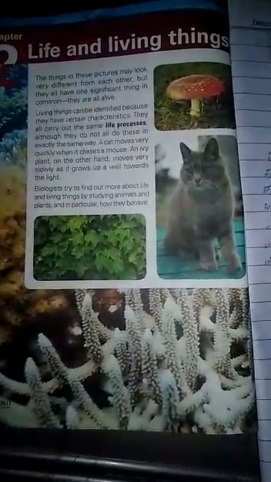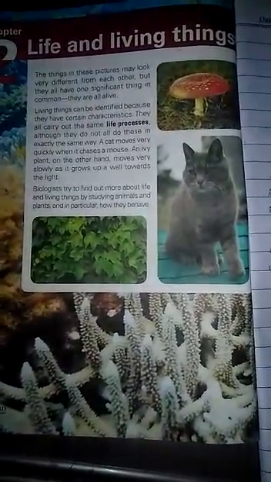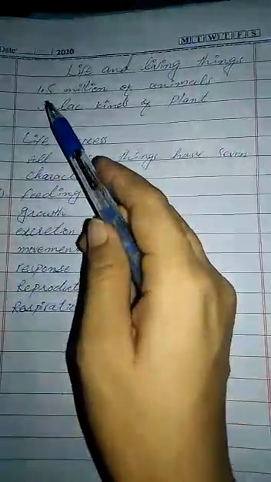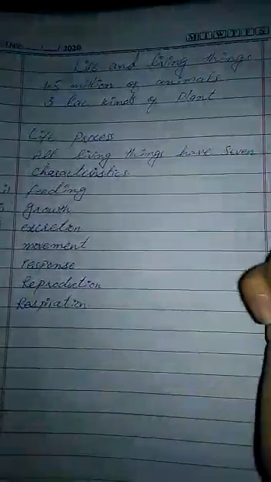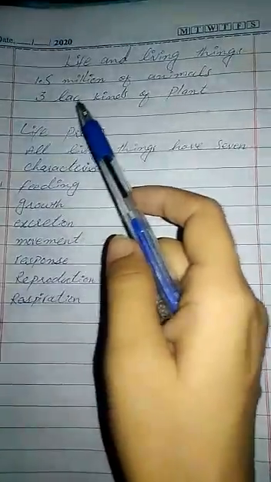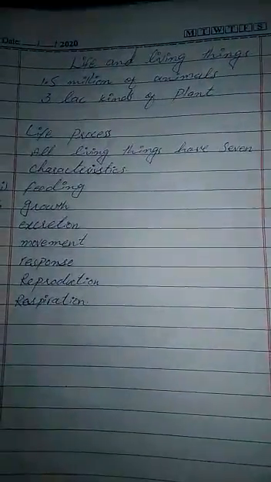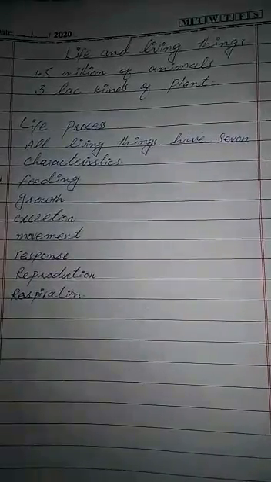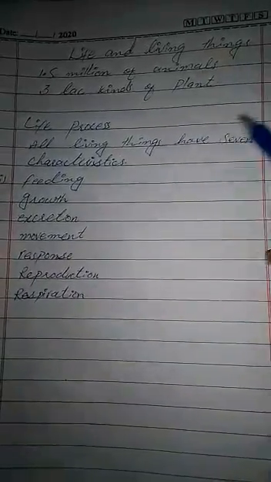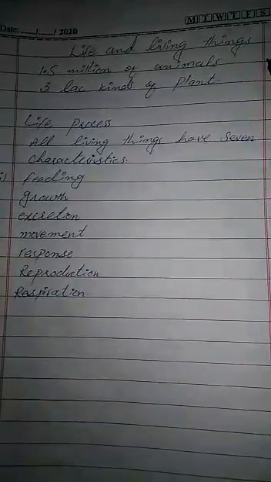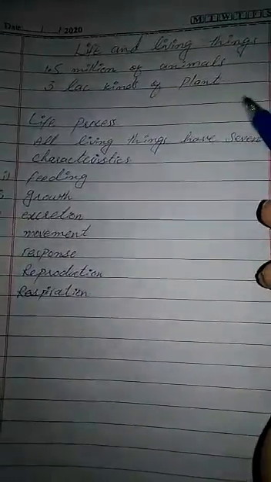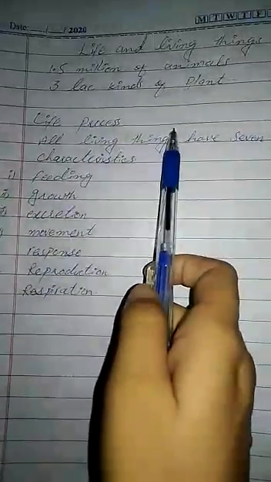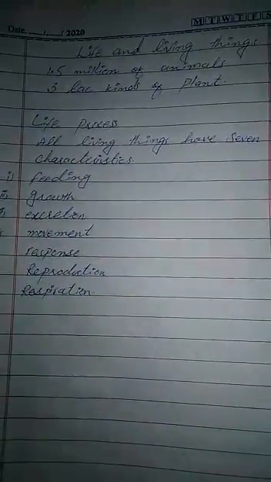So students, this is our today's lecture in which we have discussed life and living things. There are 1.5 million kinds of different animals and 3 lakh kinds of plants present on the earth. All these things have certain characteristics which are common in all these living organisms, but they look very different from each other. Life process, we have discussed that all living